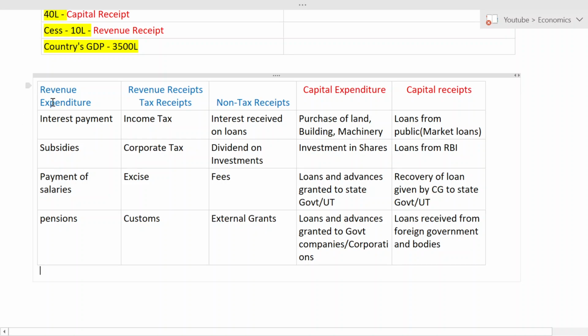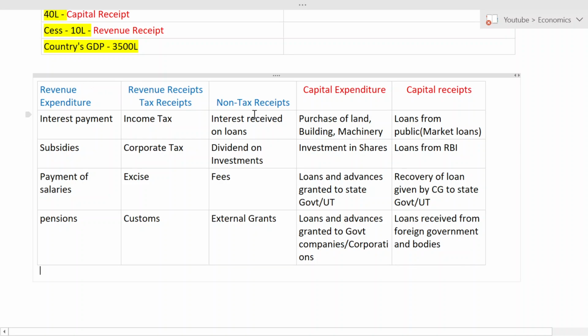Okay, now coming back to this, here I have made four columns. In these four columns, I have bifurcated revenue expenditure, capital expenditure, capital receipt and revenue receipt. In revenue expenditure, what is recurring in nature and all the expenses, that is money going out: interest payment, subsidies, payment of salaries, pension. Okay, this is from the point of view of the government.